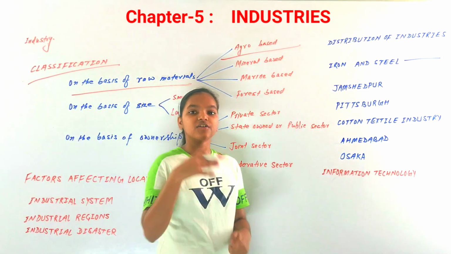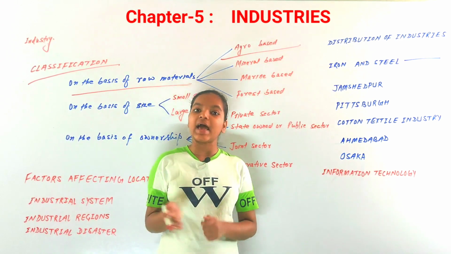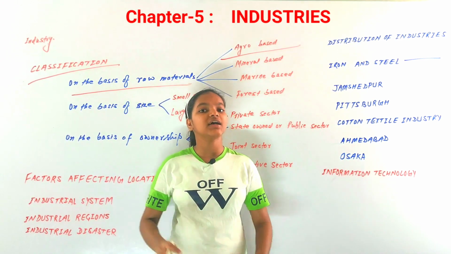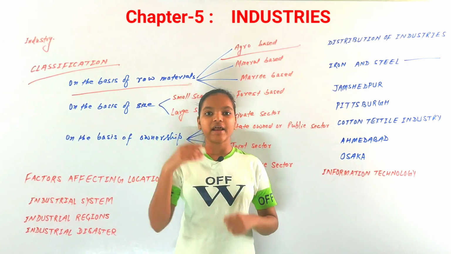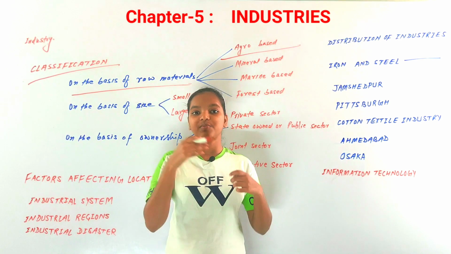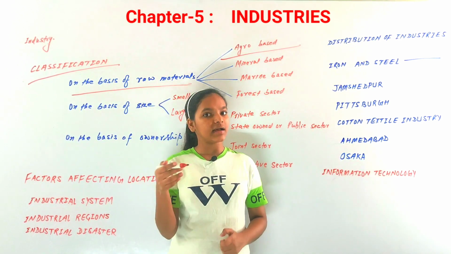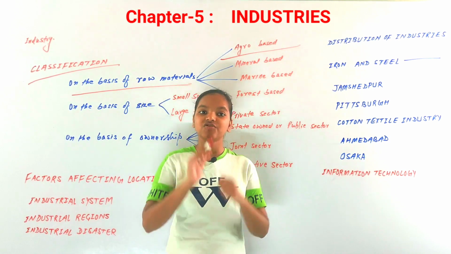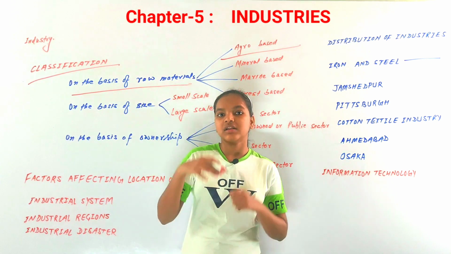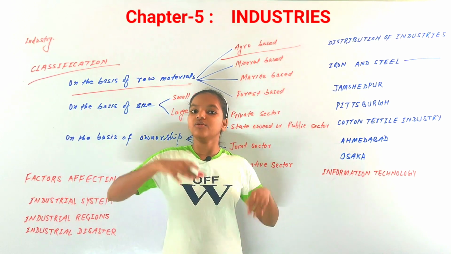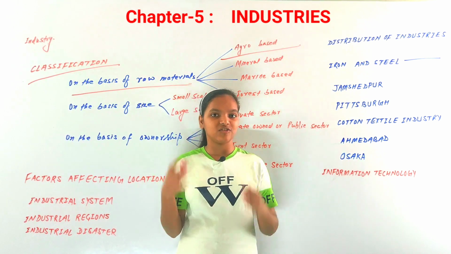Agro-based industries are those industries that are based on plant produce and animal produce. That means plants and animals are supporting agro-based industries. Agro here is used for agriculture, so they are based on plants and animals. For example, food items. There are many more industries that are agro-based industries.